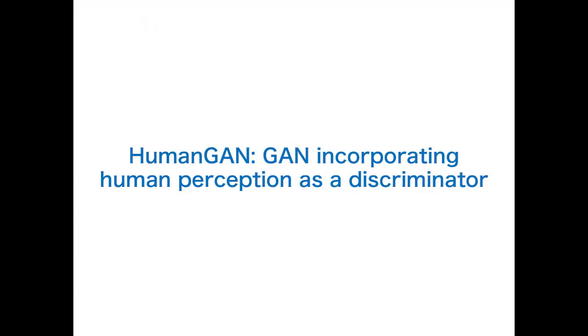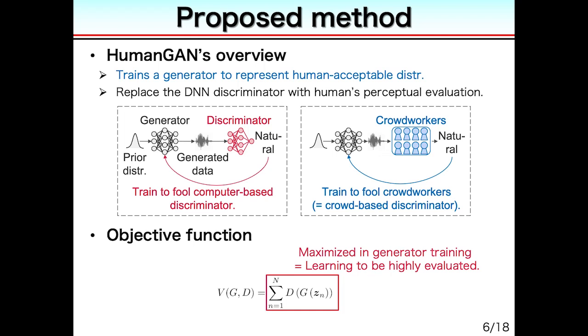Here, let me propose our HumanGAN, incorporating human perception as a discriminator. In our HumanGAN, we aim to train the generator to represent the human acceptable distribution. To achieve this, we replace the DNN discriminator of the basic GAN with human perceptual evaluation.